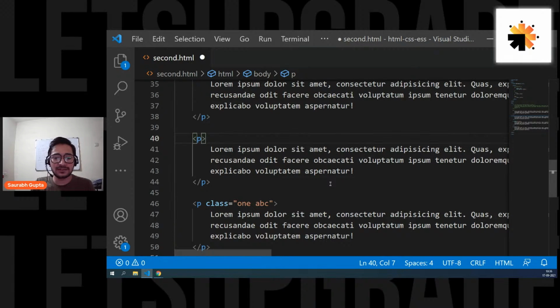If by mistake we use the same ID in two elements, will it show the styling in any one of the elements by preference or not show anything? Mudit, if you use the same ID twice, it will work. For CSS, it will work, but that's not a good standard. It will definitely work, but that's not a good thing. If you validate your code on the W3C standards, it will show you that it's an error. You cannot repeat the ID. Is that clear, everyone?